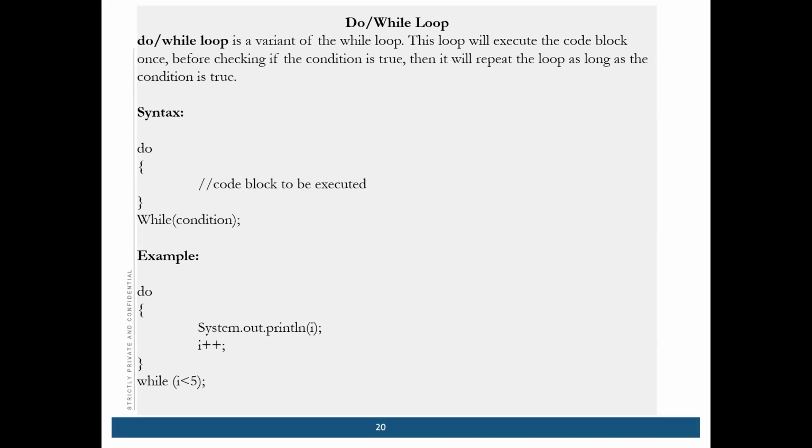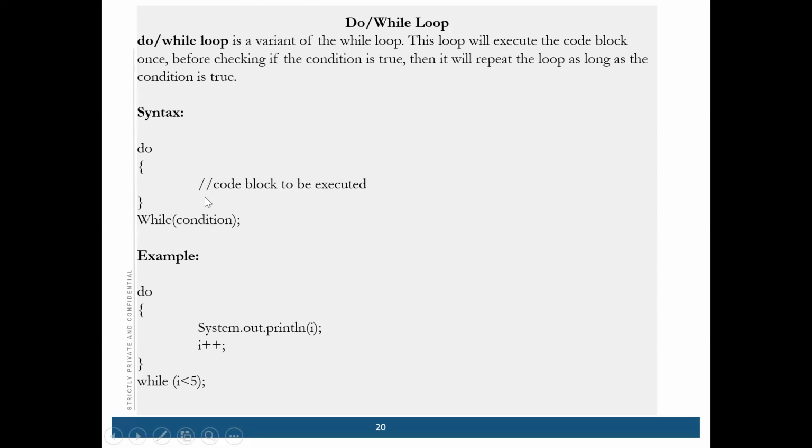So what is the difference? A do while loop is similar to a while loop, but the execution of the code will happen at least one time. Before even checking the condition, it will execute the code. So first do, the code will be executed, then while checks the condition.